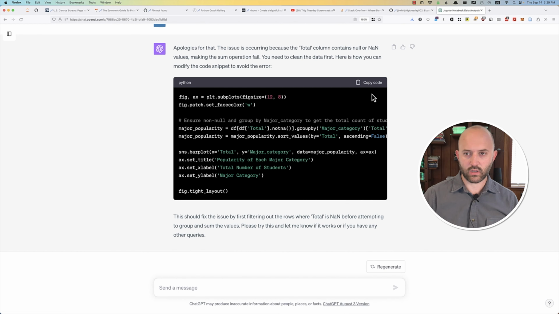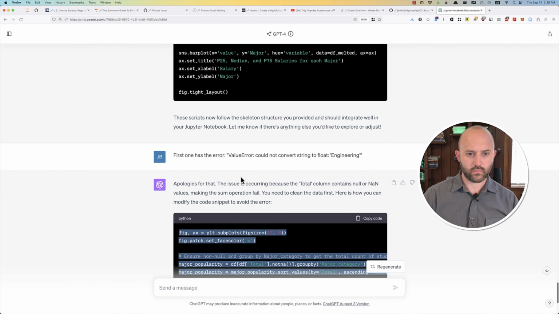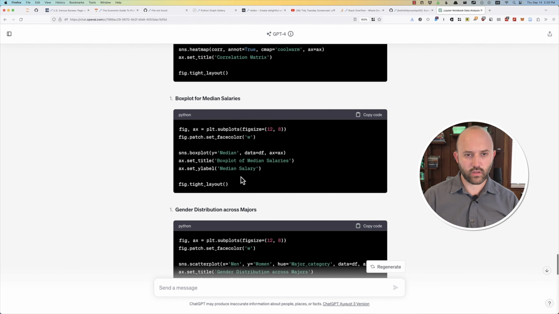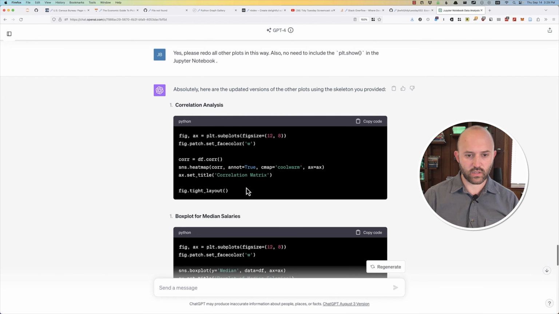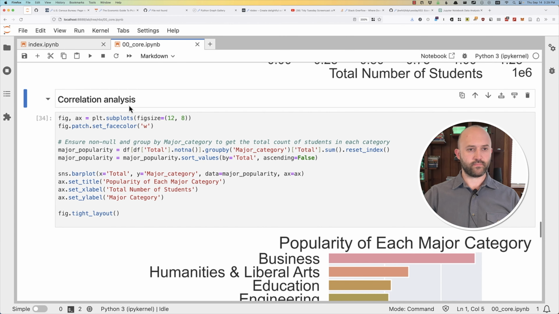What on earth is happening here? Copy this. Ah, no, it thought it was the correlation analysis. I should have mentioned that one. Okay, let's do box plot for the median salaries. This is the one I actually want to see here.